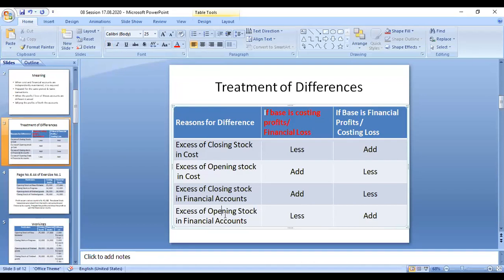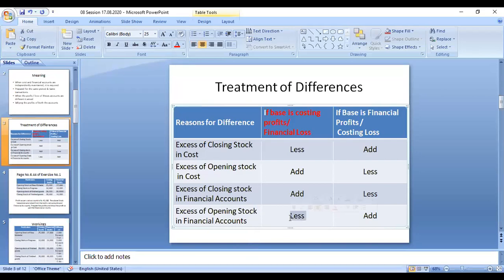For the increase of the financial accounting profit, the same case: if you are checking the cost accounting profit, there is 2,000 less in the cost accounting profits. If you are comparing the cost accounting profit with the financial accounting profit, and you are writing an excess of 2,000 in financial accounting profit, that means that amount of profit is less than the cost accounting profit. For arriving at the financial accounting profit, you have to take it as less.